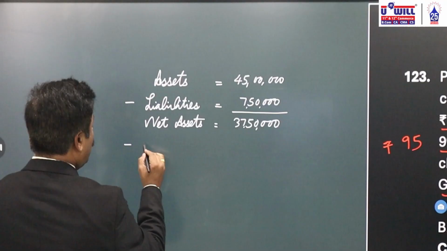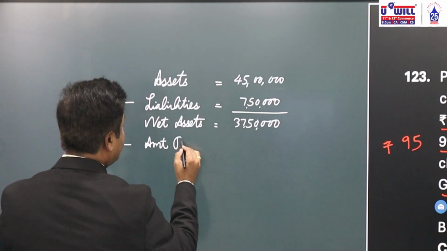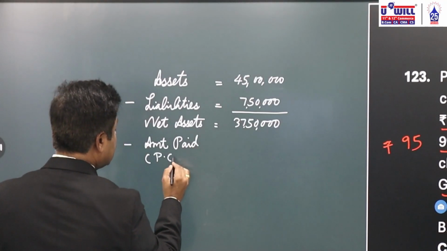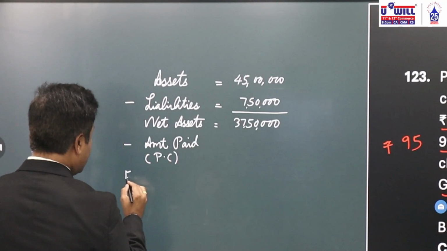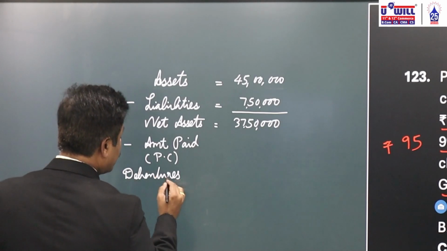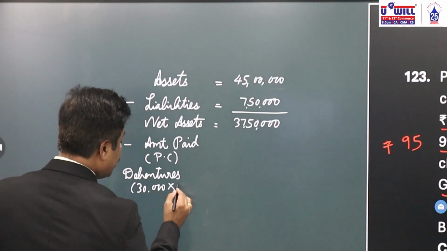What is the purchase consideration or amount paid? In form of debentures, we have paid them 30,000 debentures of rupees 95.